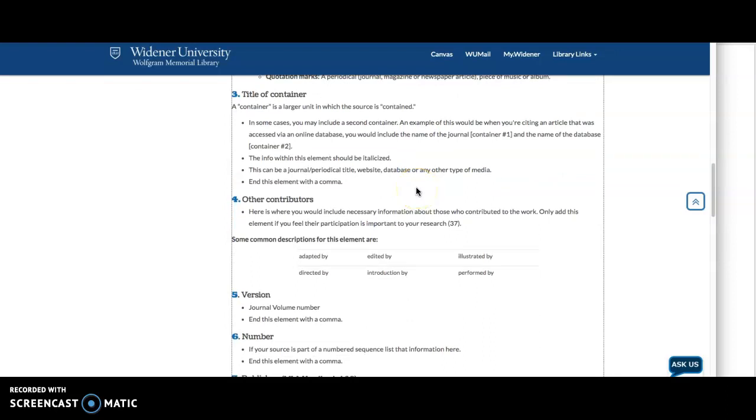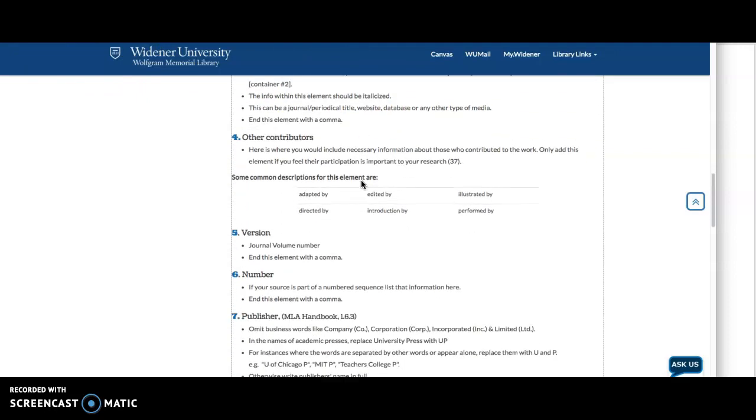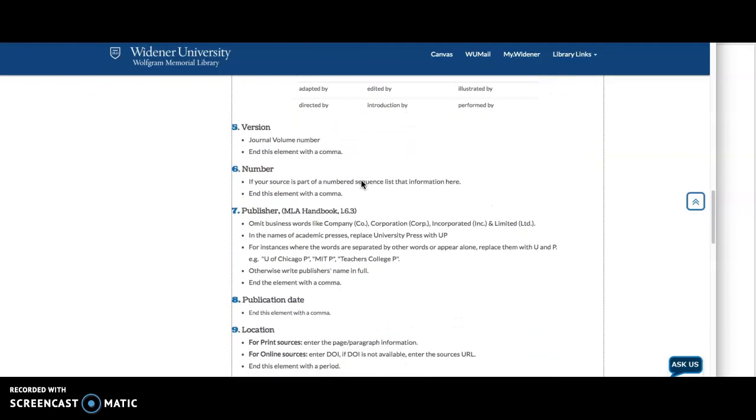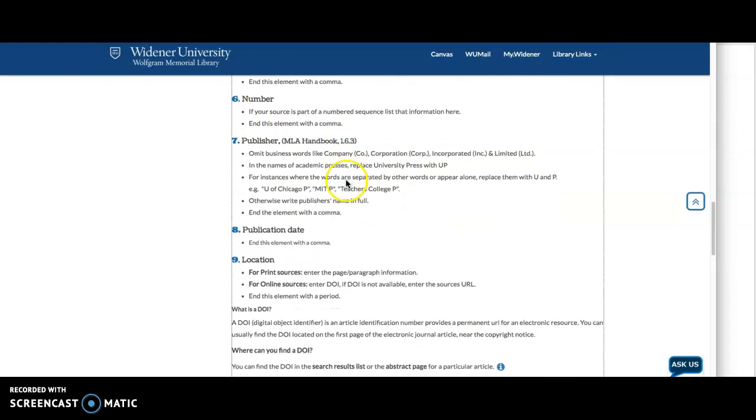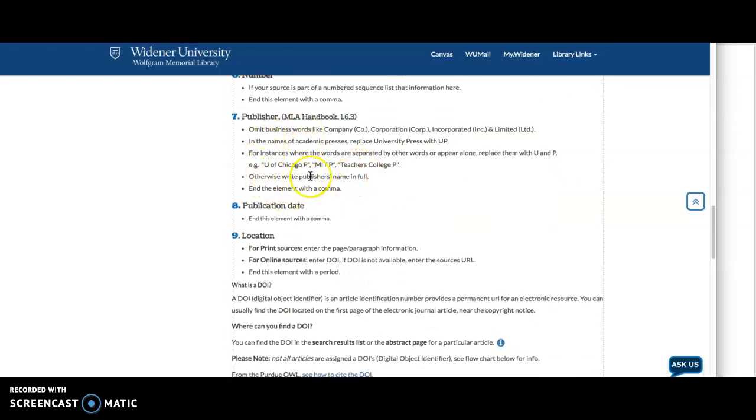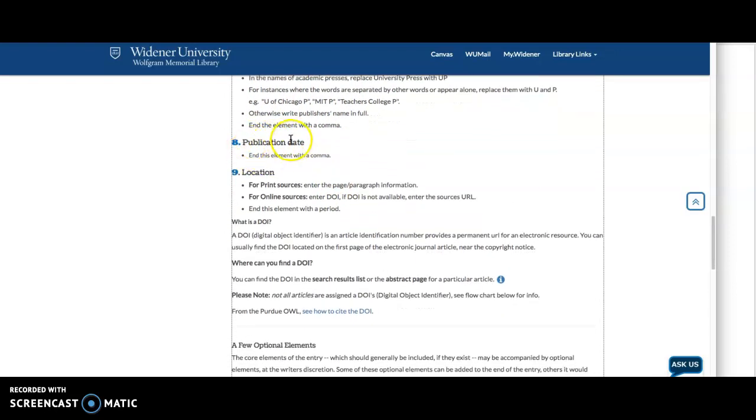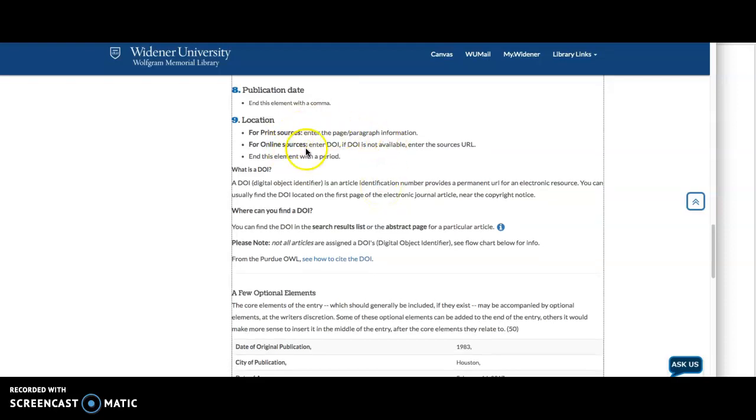Then you have to think of what is the next container for the article. Okay, so in many cases, the container of the article is going to be a website. In other cases, the container of the article is going to be the name of a journal. We don't have anything with version numbers, so we don't have to worry about those things. The next thing that comes next is a publisher and a publication date. And then finally, where it came from.